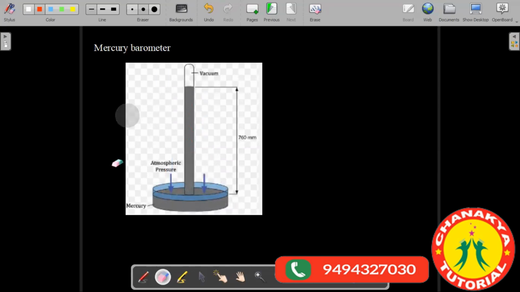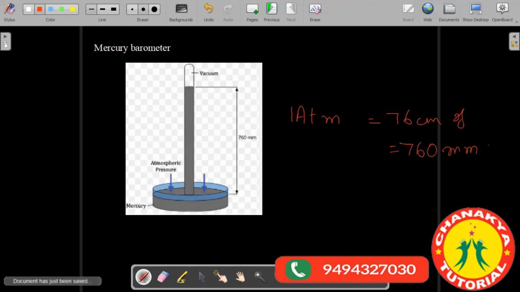When both the forces are equal, that height will represent the atmospheric pressure in centimeters of mercury or millimeters of mercury. So one atmosphere, or atmospheric pressure, is equal to 76 centimeters of mercury, or we can also call it 760 millimeters of mercury.